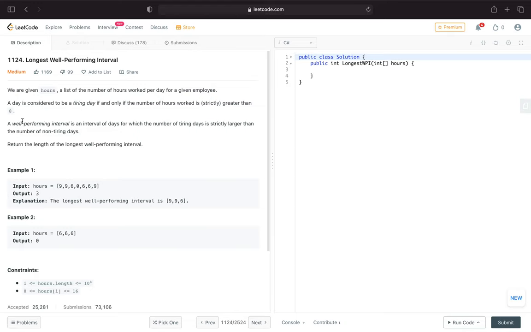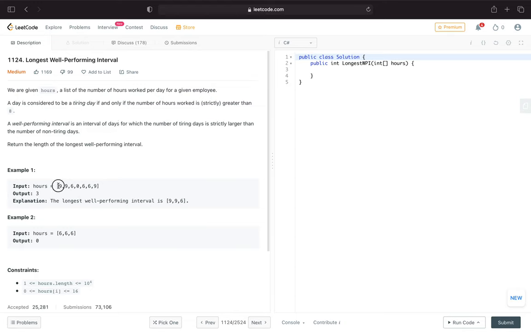A well-performing interval is an interval of days for which the number of tiring days is strictly larger than the number of non-tiring days. Return the length of the longest well-performing interval.